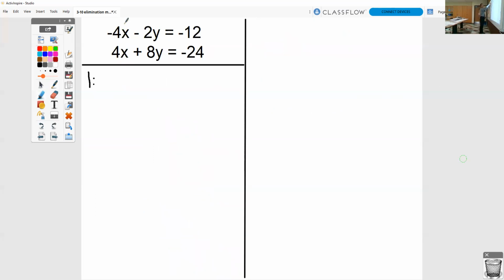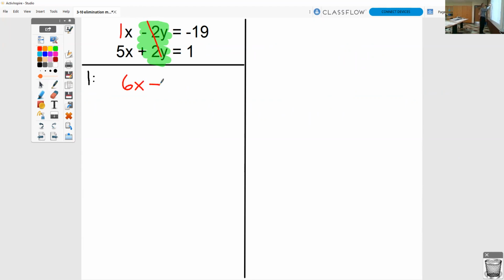You always want to look for your opposites. When you have those opposites and you add going down, those will cancel out right away. Like in this one, we have 6y equals negative 12 when we add going down, and then keep on solving it from there. We look at one more. You have opposites right here, 2 and negative 2. So when you add going down, those would cancel out. So we would have 1x plus 5x, which would give us 6x equals negative 18. And then we would solve it from there. But we want to add going down so one letter cancels out.